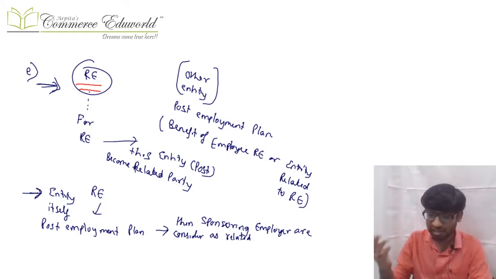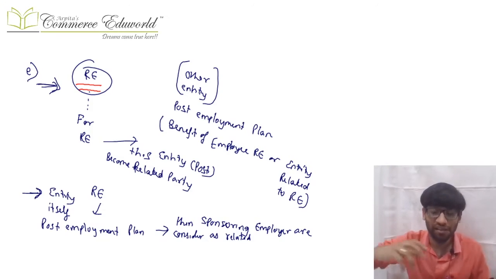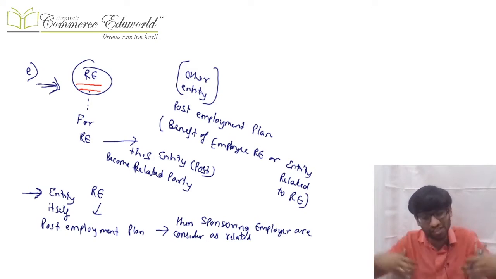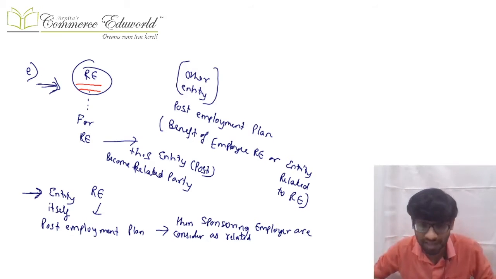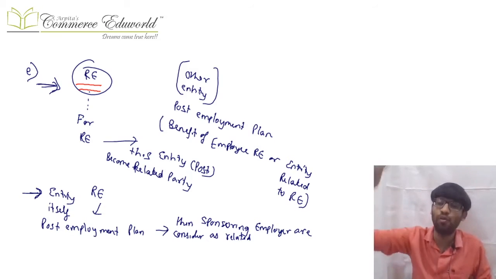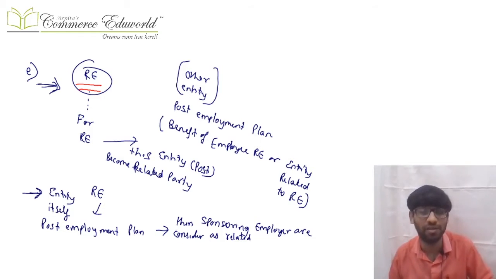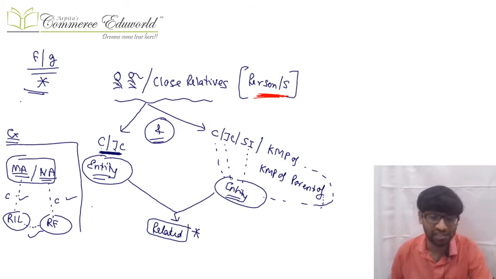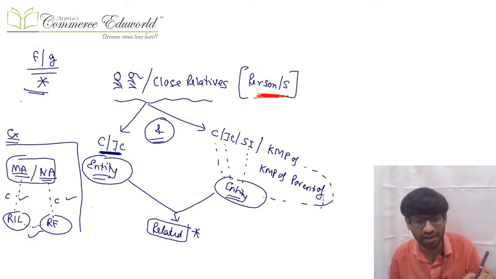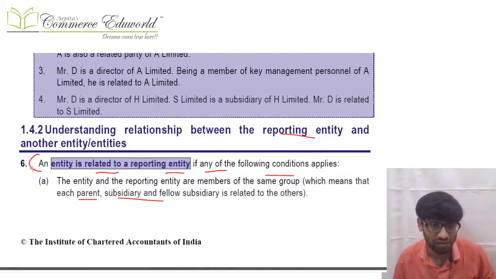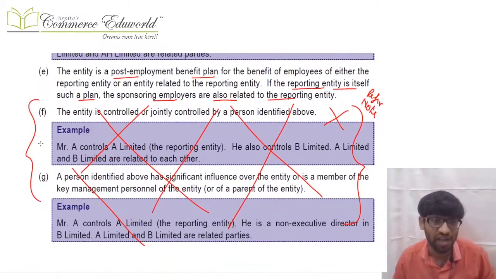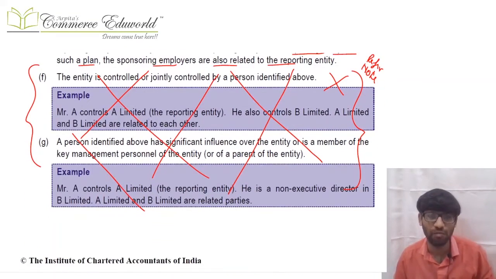Second way around. If we ourselves are a post-employment plan, meaning we are a reporting entity which itself is a post-employment plan, then for us the sponsoring employers will be considered as the related party. Next, there were 2 points in your module which I clubbed and taught you. See, we started with all this point, we considered A, B, C, D, etc. and all. Then there were 2 points, F and G in your module.